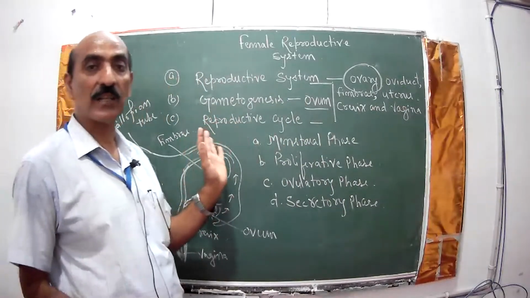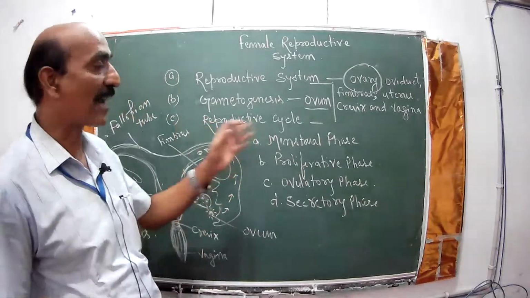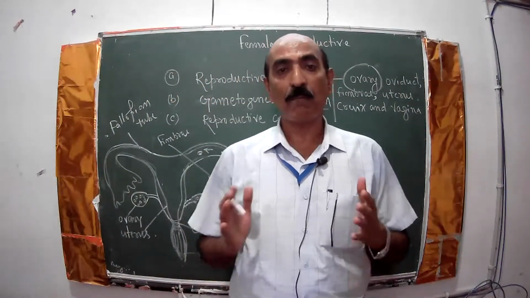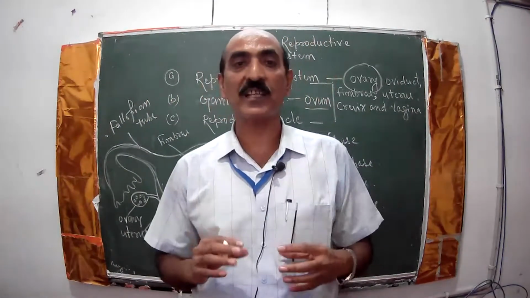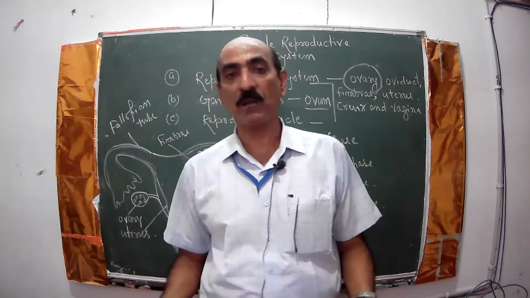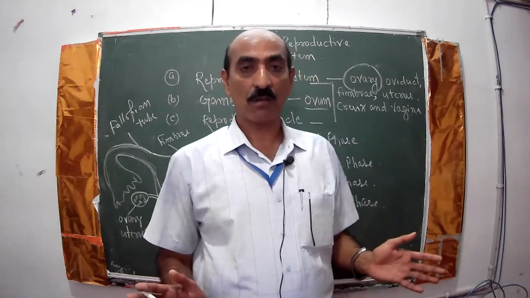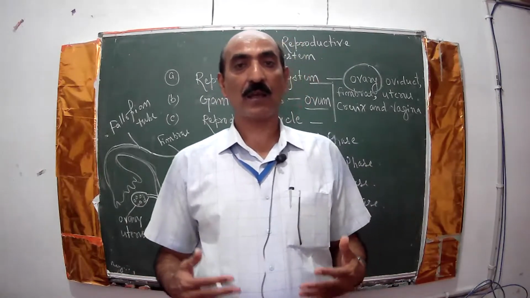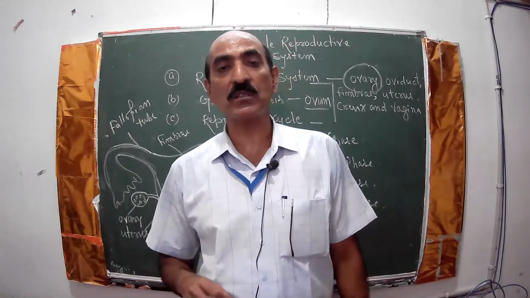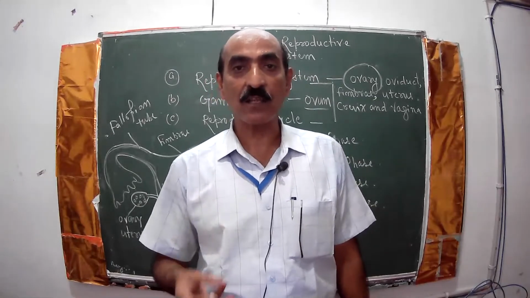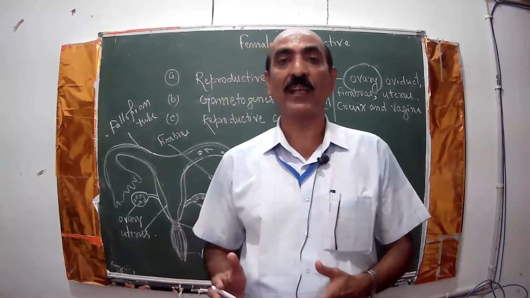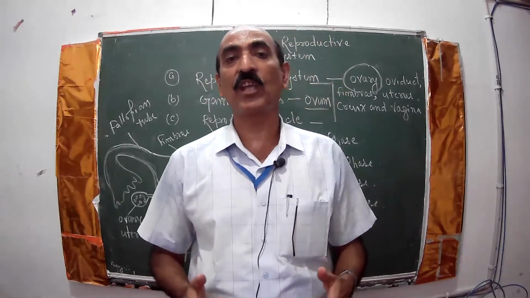Now, the third stage is called the reproductive cycle. Unlike the male, who is responsible only for production of the haploid gamete, the sperm, the female has a double role. Female not only produces the gamete for fertilization to produce the young one, but also provides shelter for the embryo that develops in the uterus.